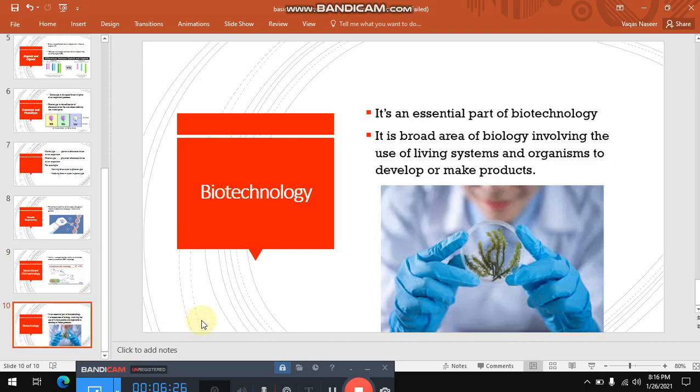Friends, now what is biotechnology? Basically, recombinant DNA technology is an essential part of biotechnology. Biotechnology is a very broad area of biology in which living organisms, we can say living systems, are used for making usable products, or developing usable products which are beneficial for human beings. That is called biotechnology.